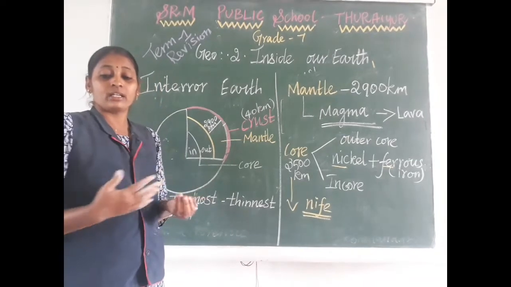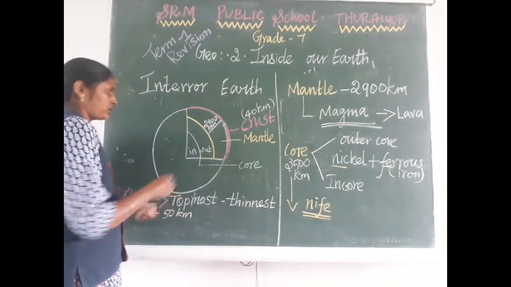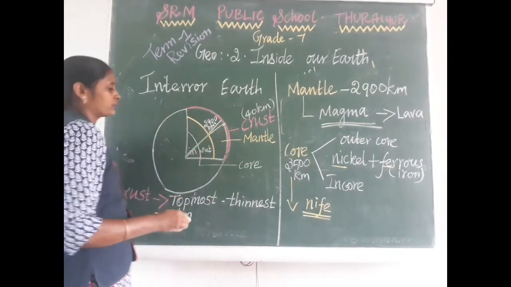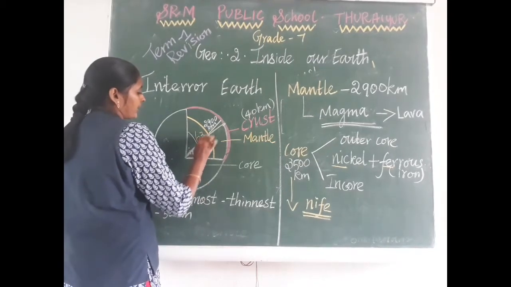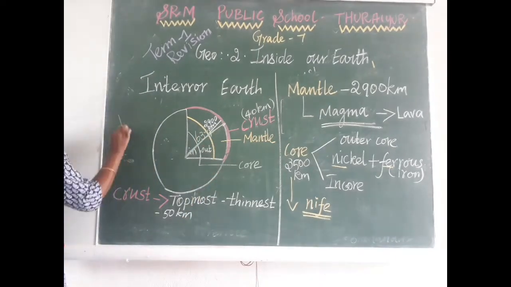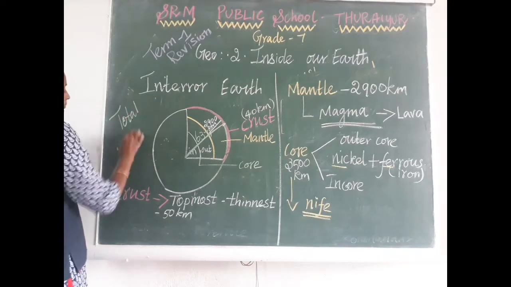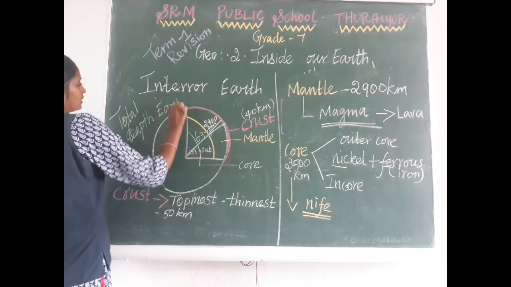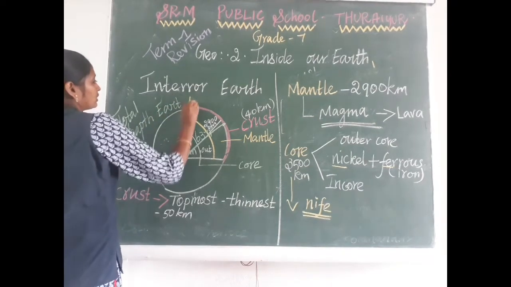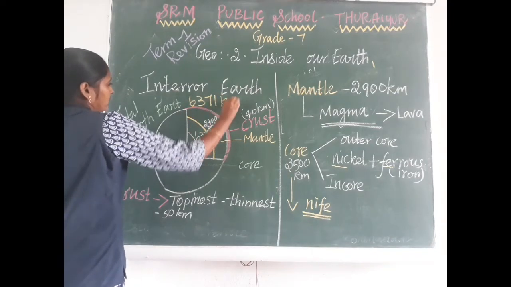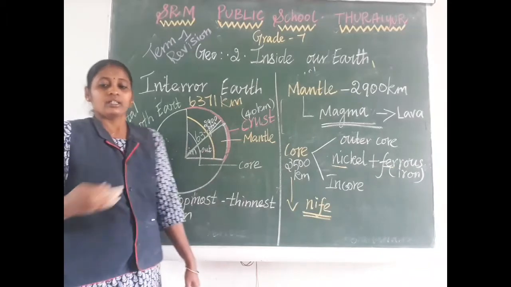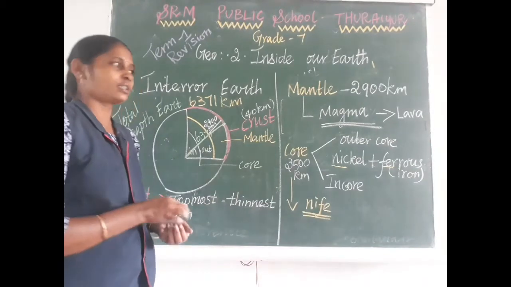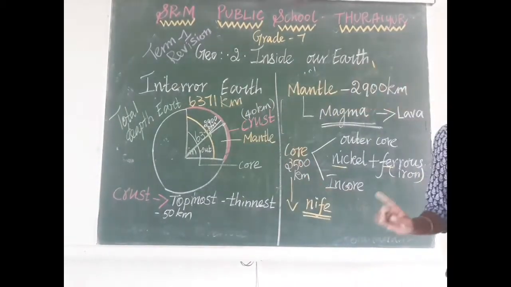So what is the total depth of the earth? Suppose this is the radius of the earth. The radius of the earth is 6370, so the total depth of the earth is 6,371 kilometer. You should know each and every depth of the layers and the total radius of the earth, right? I hope you understand the layers of the earth.